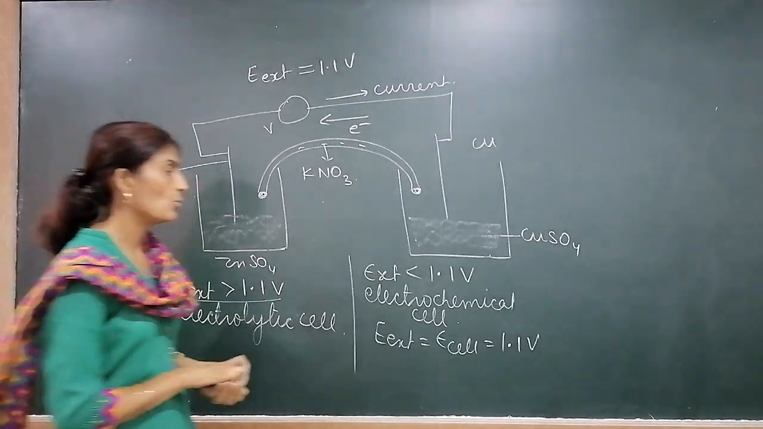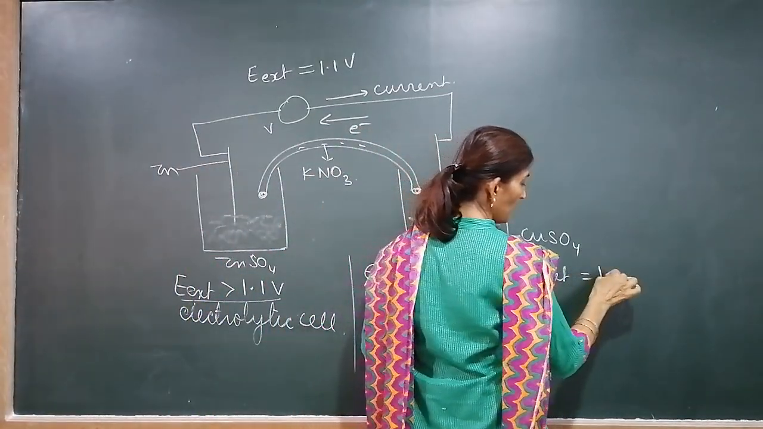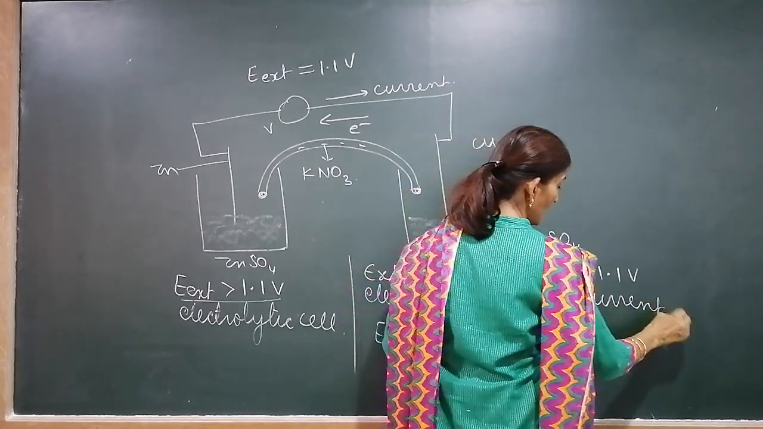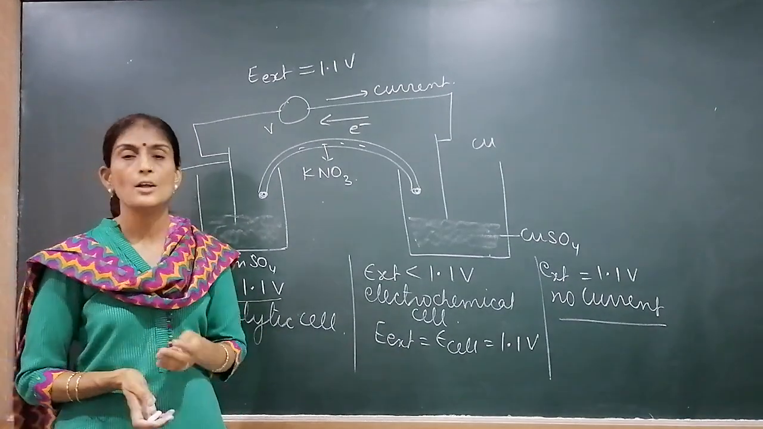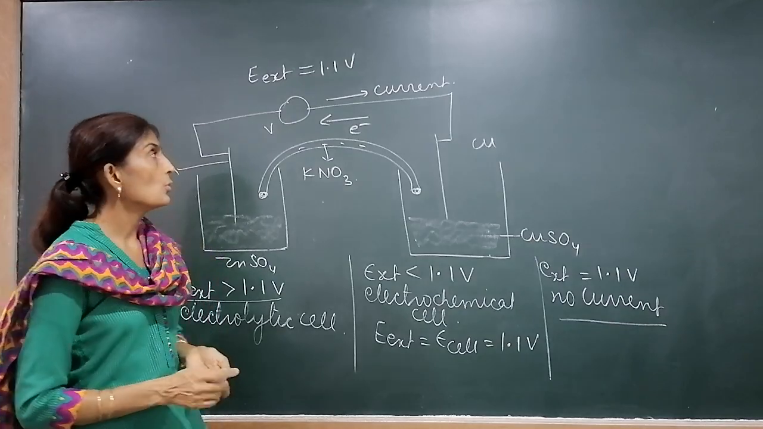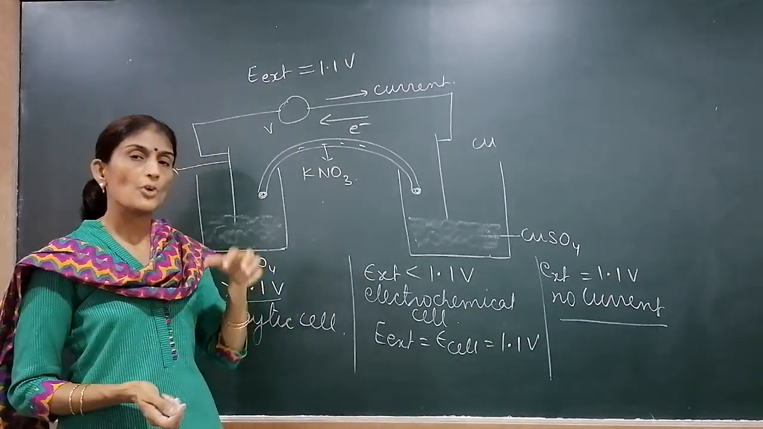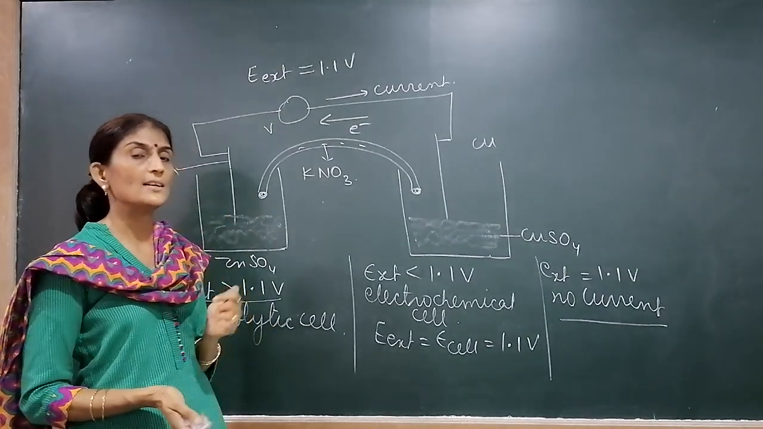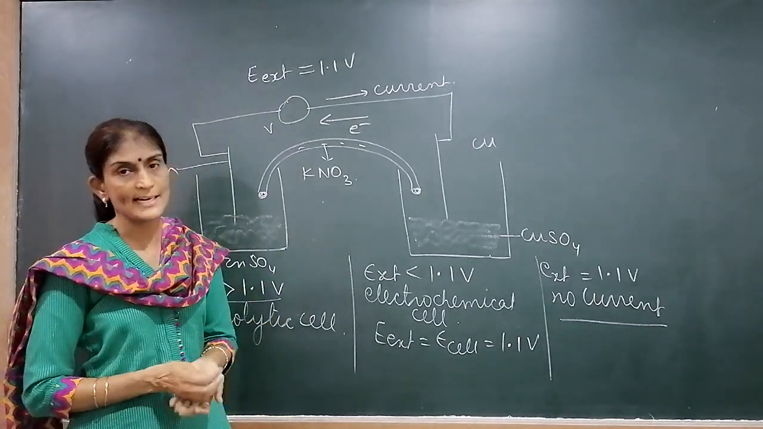No current will flow. If the external potential applied is equal to 1.1 volt, no current flows, no electron, no reaction, nothing. Neither will it act as an electrochemical cell, nor as an electrolytic cell. Clear? So, if you want to produce electrical energy from spontaneous chemical reactions, then there is no need to supply an external voltage more than the voltage of the cell.